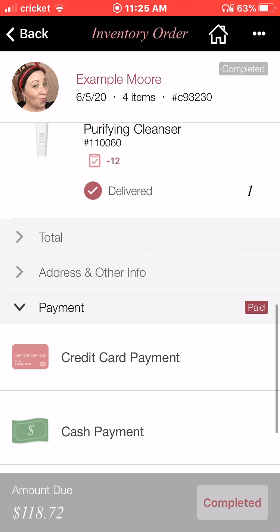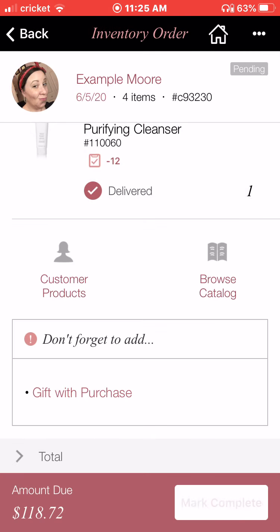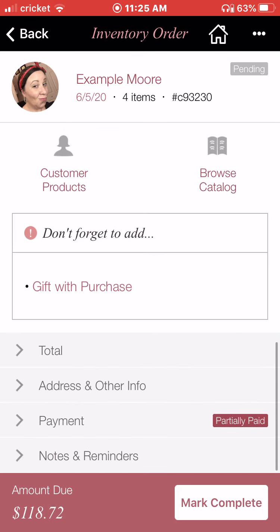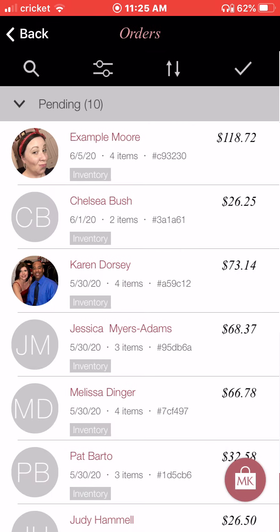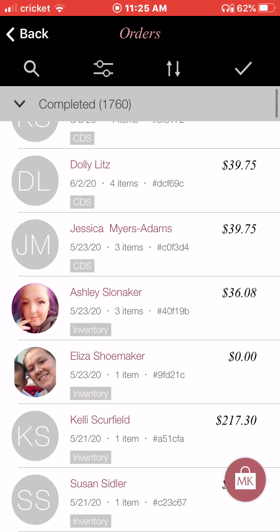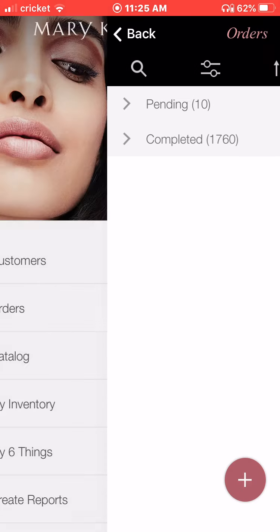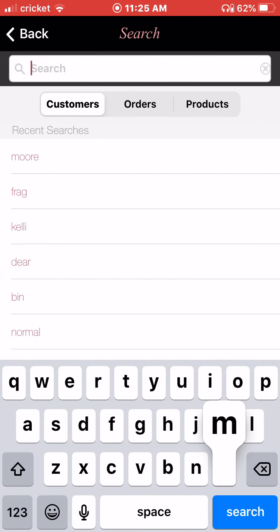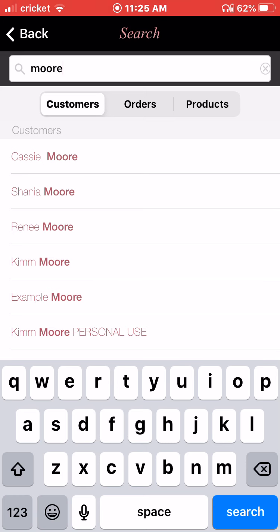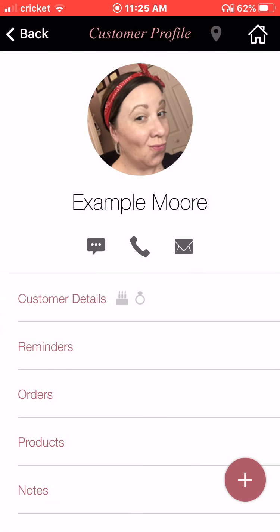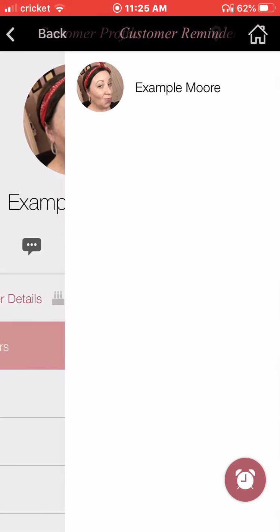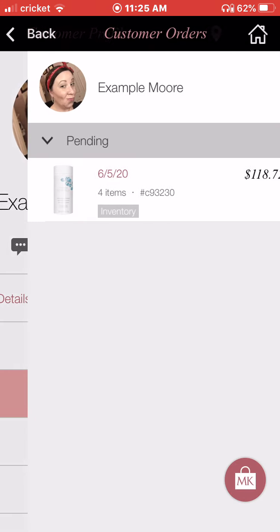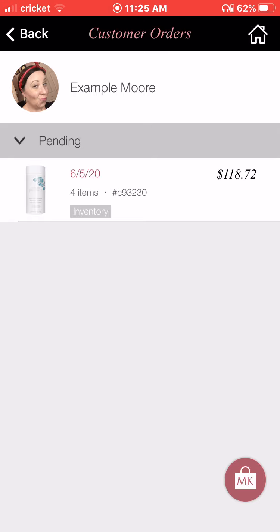Or if I change and have it not be paid, right, mark partially paid. So this will not be completed until I say it's completed. And then eventually it will move into this category. Here's all my completed ones. Okay? So that's super cool, right? Now I can find that order under orders. I can also find that order under my customer. If I look her up again, right? And I can do under reminders, that's where those would pop up. Orders, boom. Right there it is, and it's pending still.